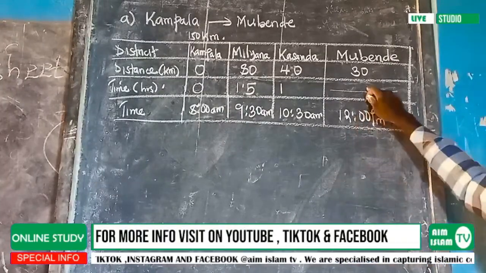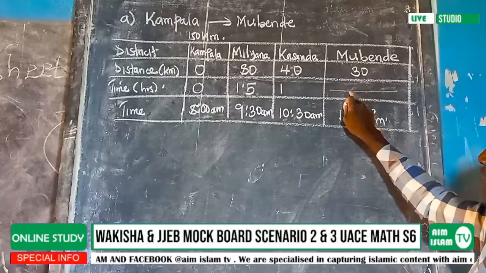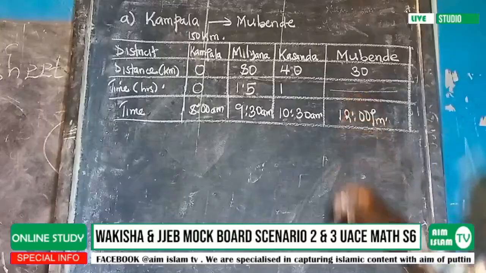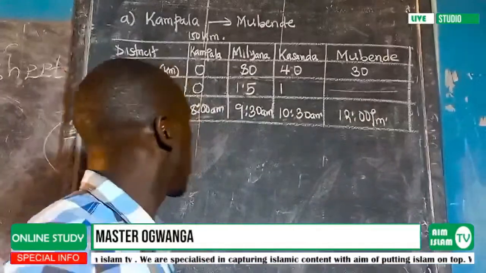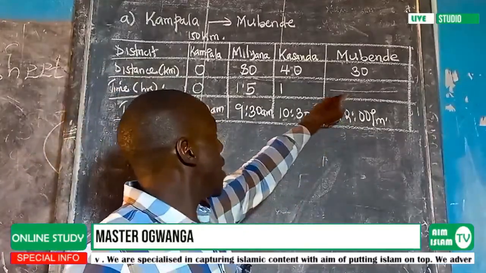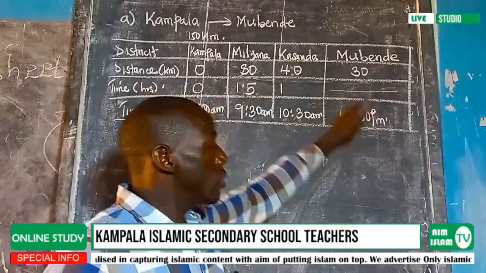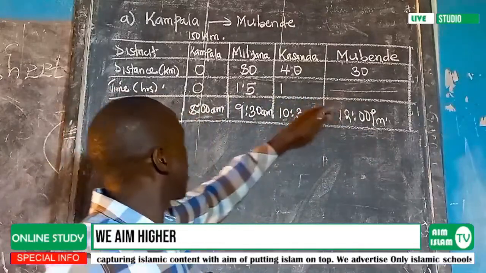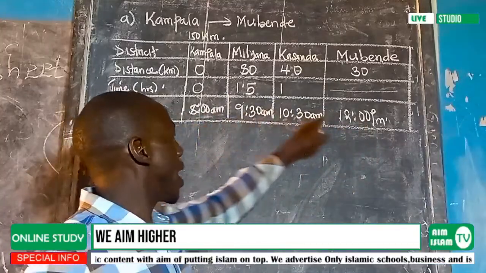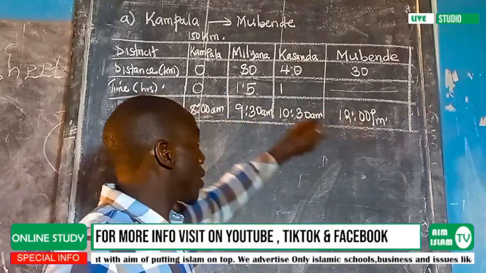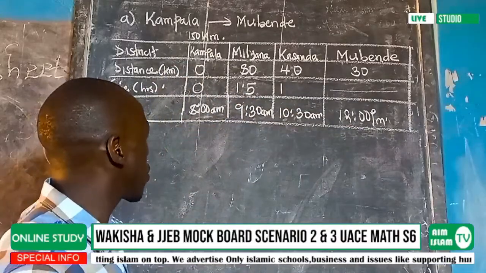So we are going to estimate and see if this person can reach Mubende at 12:00 p.m. That is by using what we are seeing here. It is the graph that will call for linear extrapolation. So we can look at the time that will be obtained here. I have to first look at the time interval from 8:00 a.m. and this one here to obtain the time that will be taken for that person to reach Mubende.